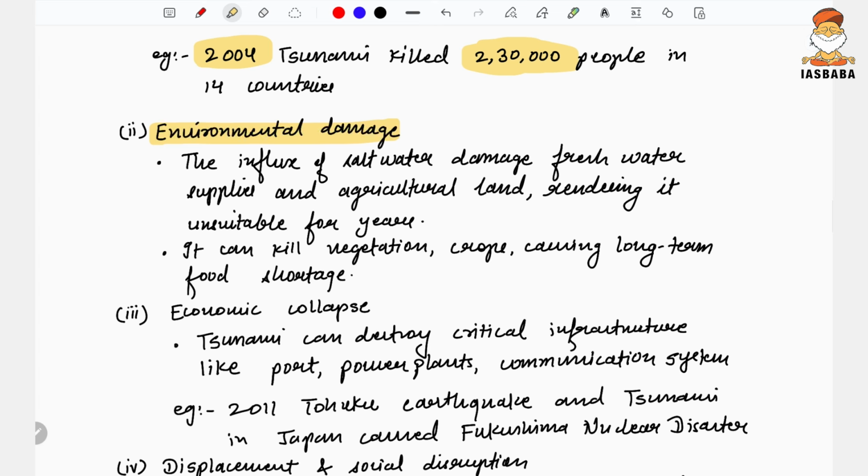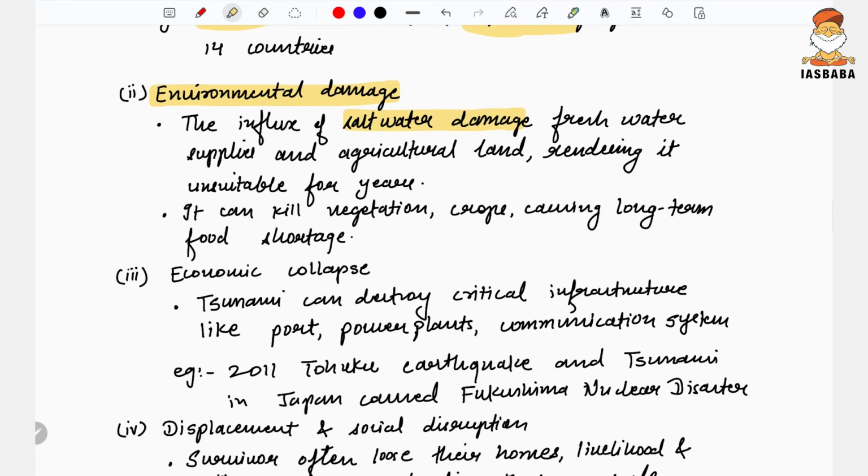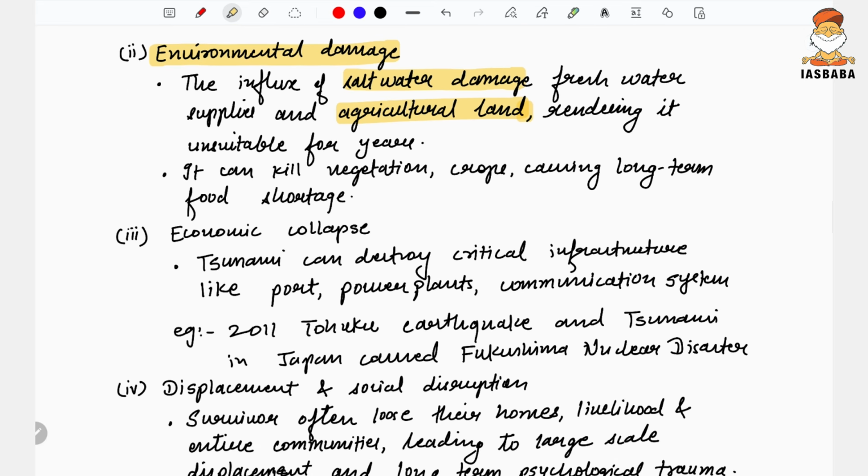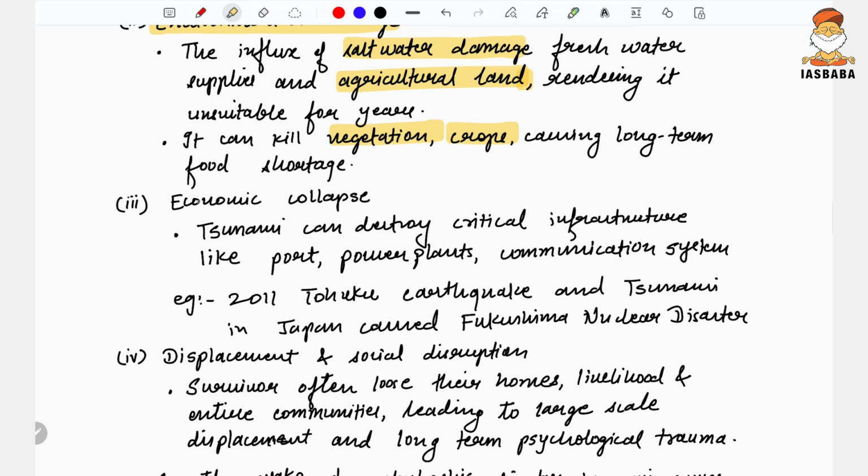There are environmental damages also. As the influx of sea water occurs, what does it do? It affects the fresh water supplies. It affects the agricultural land and makes it unusable for several years, because it increases the soil salinity, kills the vegetation and crops, and causes long-term food shortage.